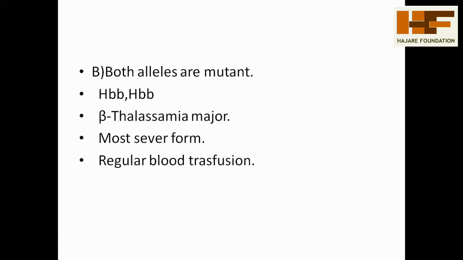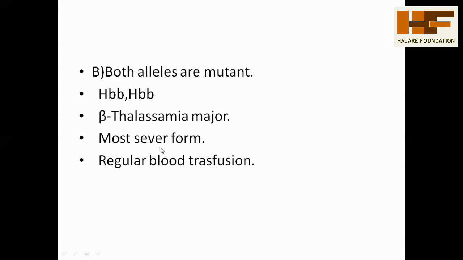Next, if both the alleles are mutant, it means they are recessive in condition. The molecules are arranged as HBB and HBB alleles. These are in mutant condition, showing recessive small b and here also small b. If these are in a homozygous condition, showing mutant and recessive, that is called beta thalassemia major. Completely the person is suffering from thalassemia disease.